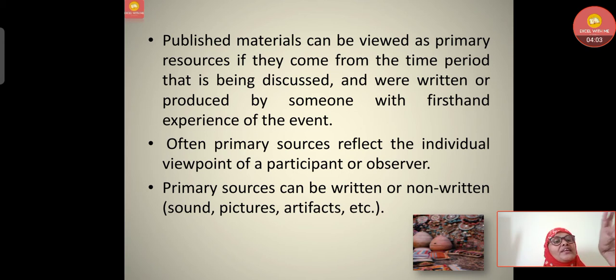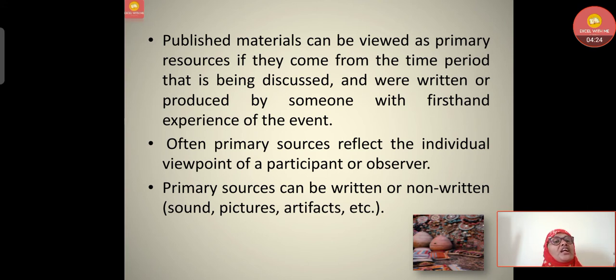Whatever he has written in those books is the first hand information which we are getting. So, often primary sources reflect the individual viewpoint of a particular participant or observer. For example, if any person has written his biography, that is first hand information.